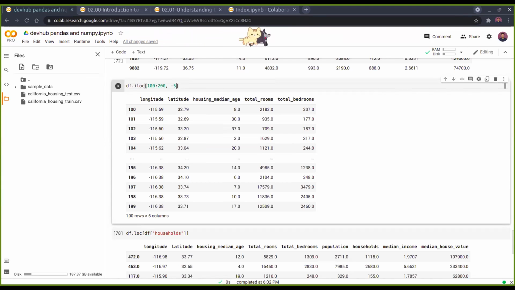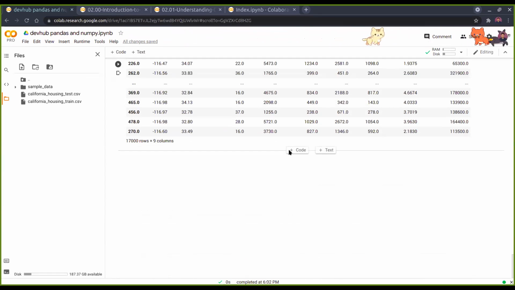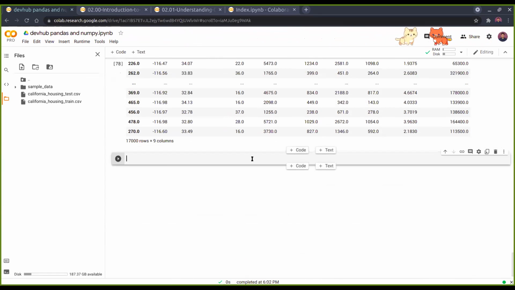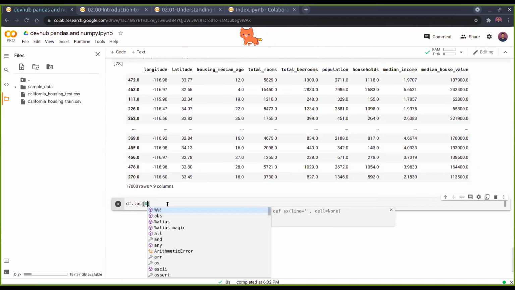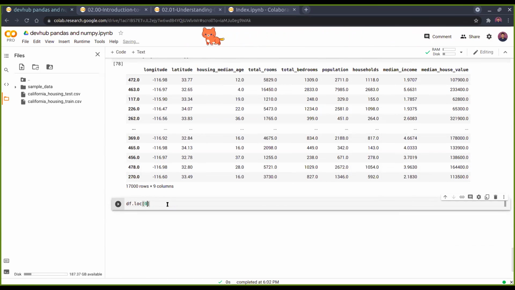Let's just write in one cell df.loc, and in the first argument, just pass 0. Yeah, df.loc, in the first argument, just pass 0. I mean the rows. df.loc or iloc? loc. No, loc. This is the label based selection. So the 0 and comma, then just pass in any column value, like population, total bedrooms, anything in quotes.